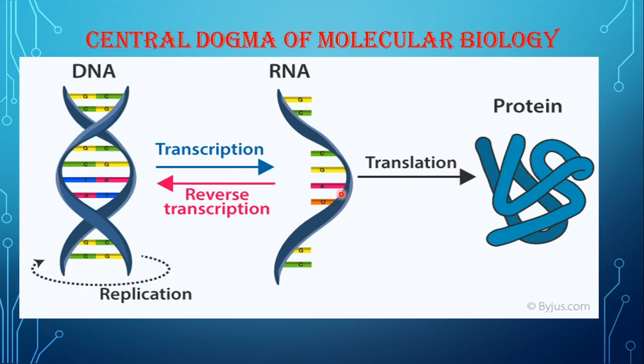Never can protein form RNA, or RNA form DNA, except in some cases, which we call reverse transcription. Only RNA can form DNA, not protein. That is seen in retroviruses, where an enzyme called reverse transcriptase is present that can convert RNA to DNA. So this is the central dogma of molecular biology.